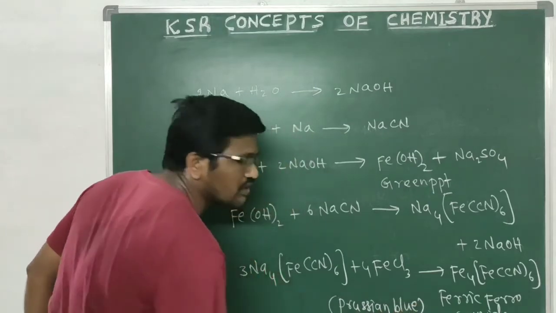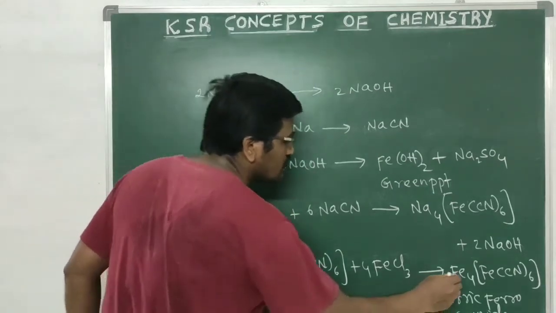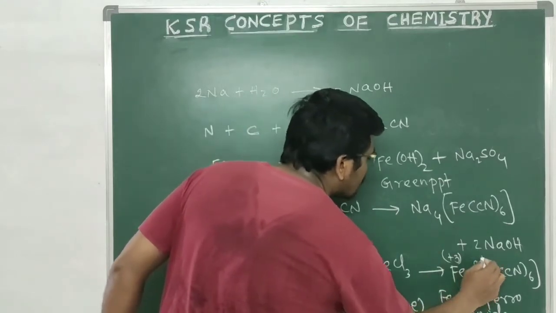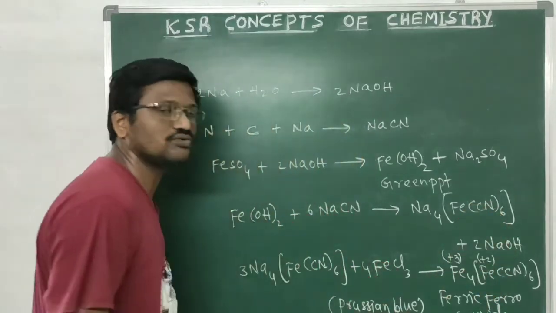In this ferric ferrocyanide, one of the irons has oxidation number +3, and the other iron has oxidation number +2.